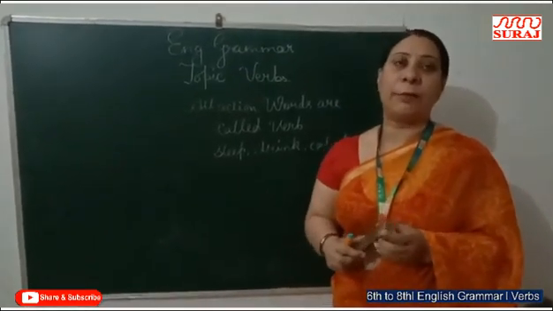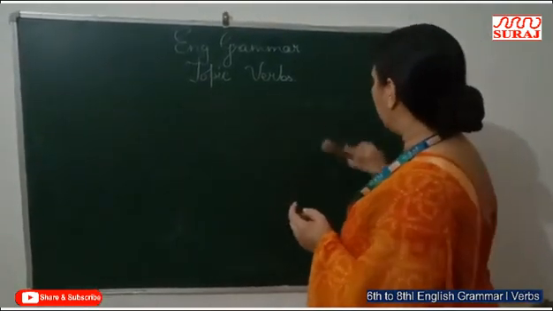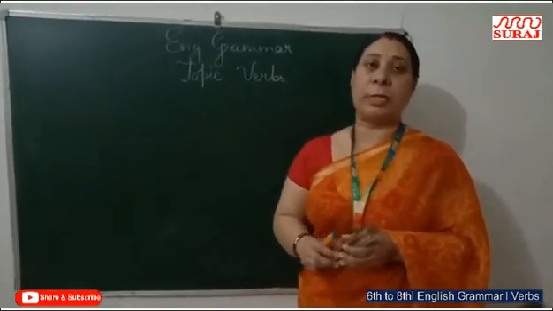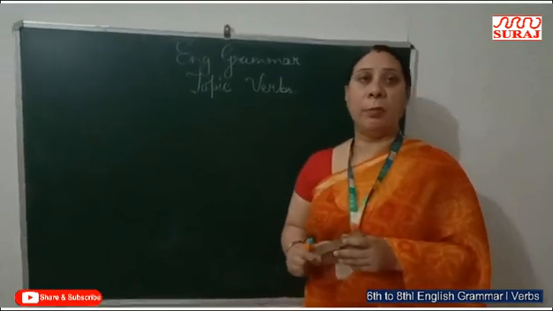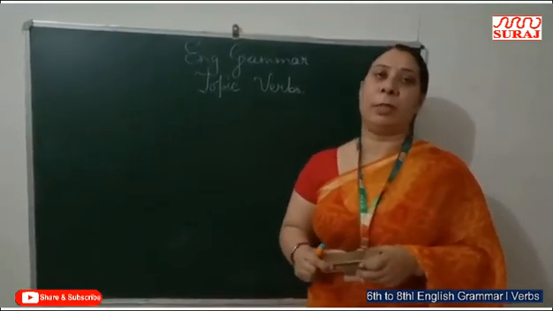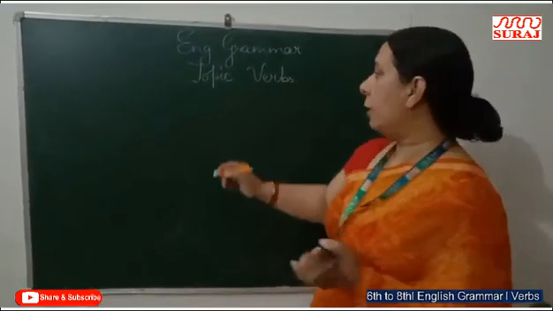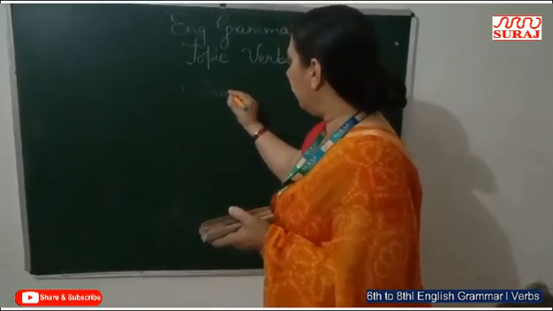What are the types of verbs? There are mainly three types of verbs. The first one is transitive or intransitive. The second one is main verb or auxiliary verb. And the third one is finite or non-finite verb. Let's start. The first one is transitive,